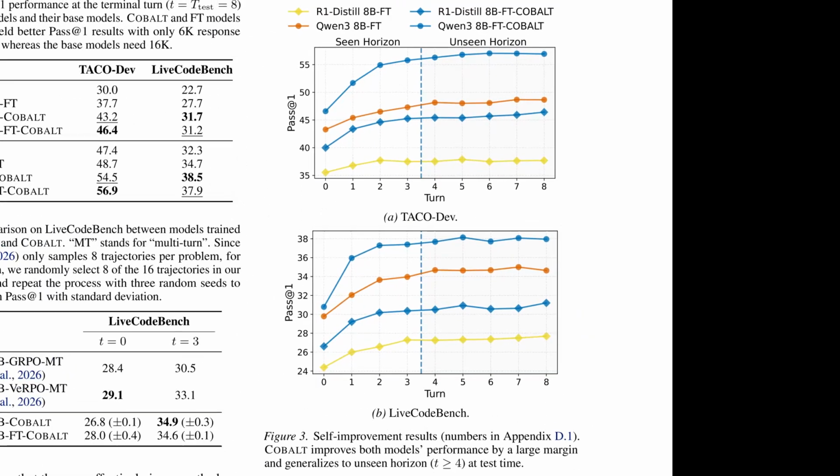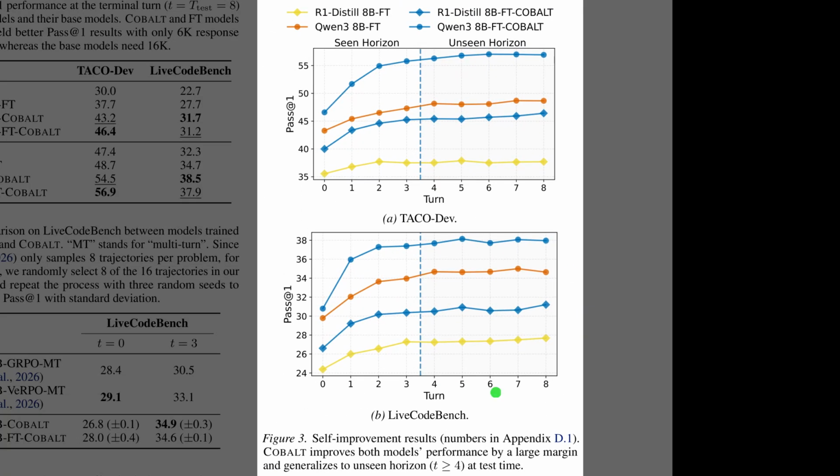So, while the previous table highlighted the final scores, Figure 3 breaks down how performance evolves turn by turn. The charts track the pass at one score across 8 turns on TACO-Dev and Live Code Bench. Notice the blue lines for the COBALT models. They consistently stay above the yellow and orange baselines from the start. Crucially, look at the vertical dashed line. Training only covered the first 3 turns, the seen horizon. Yet to the right, in the unseen horizon, the models continue improving up to turn 8, proving the method generalizes to longer interactions.